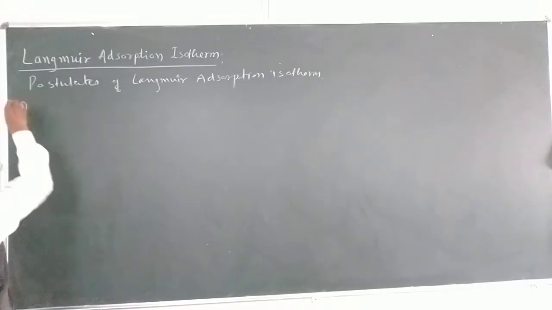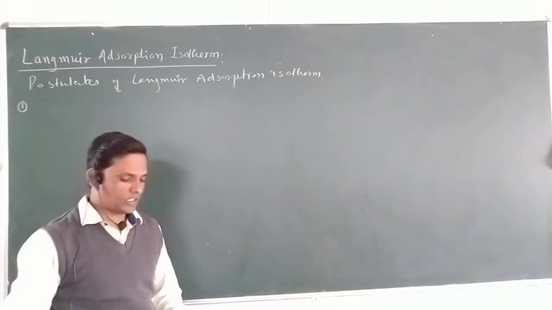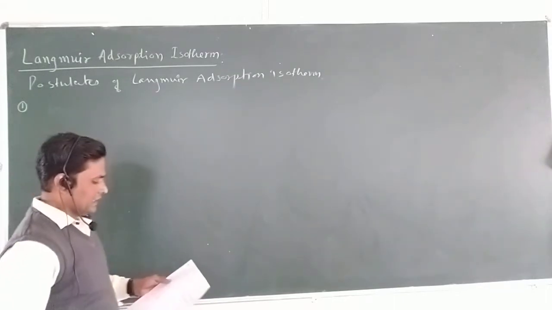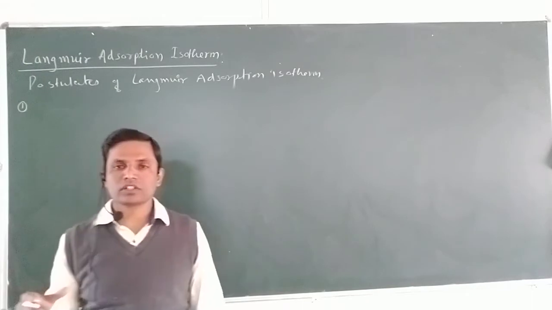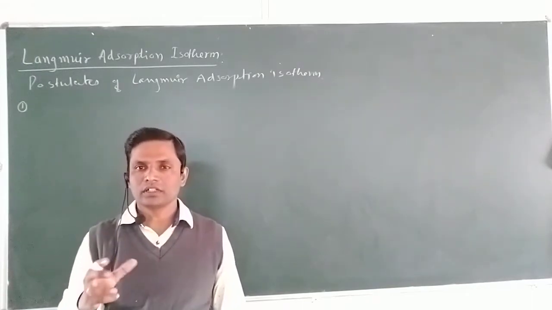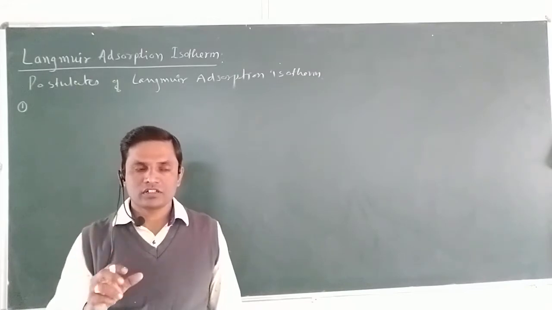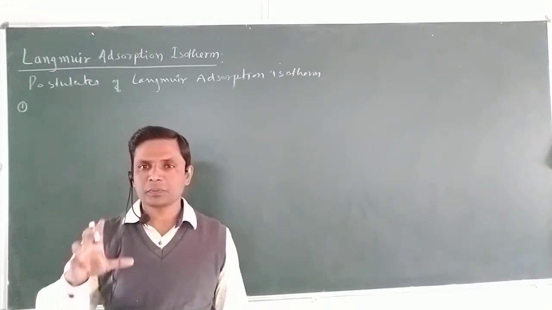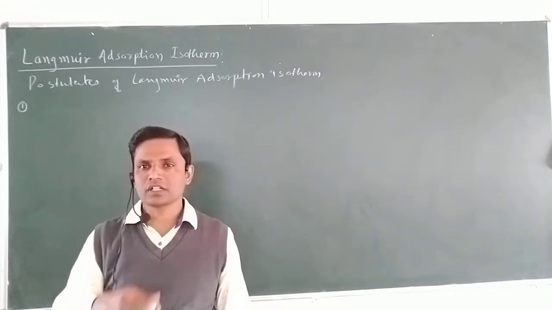Number one, very simple postulates are there. As we know, suppose there is a gas molecule, if it is adsorbed on a solid surface, there must be a certain space which is available for a gas molecule which is going to be adsorbed.